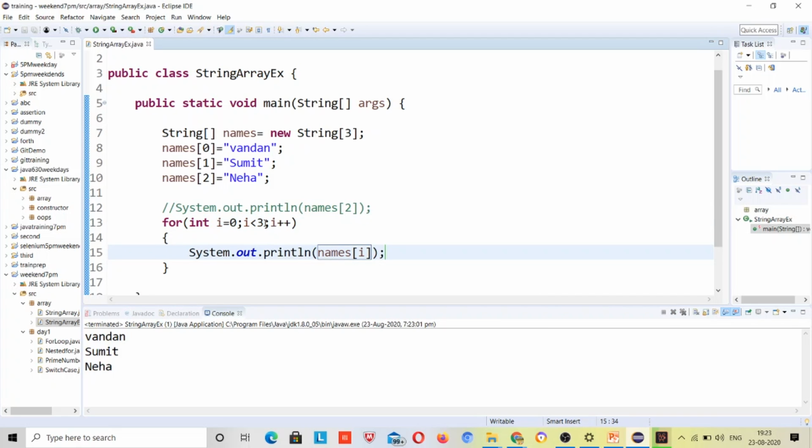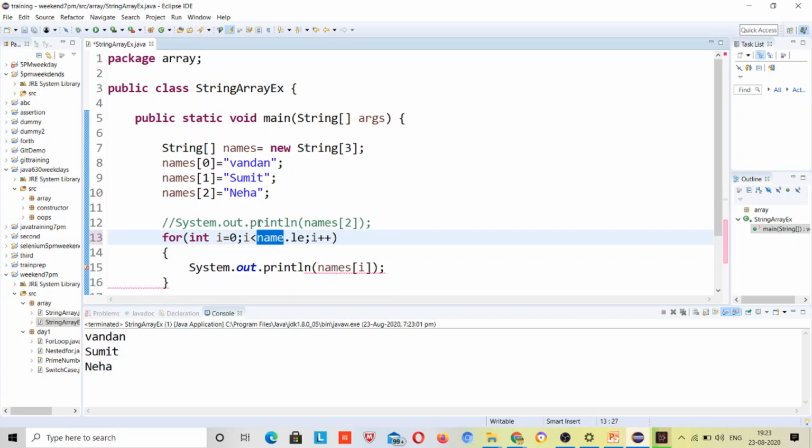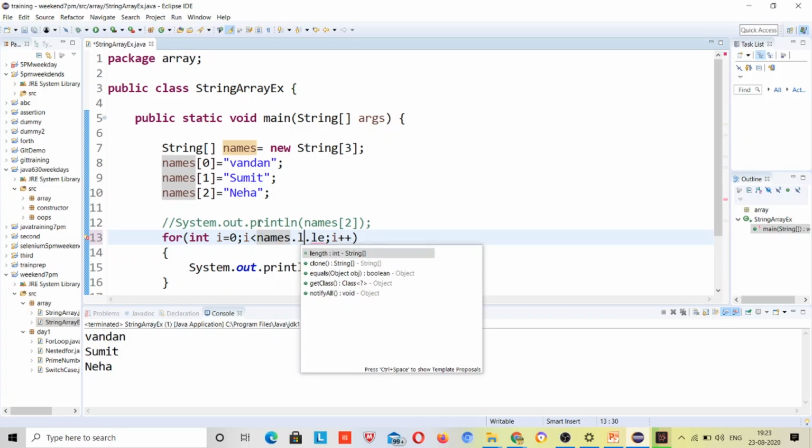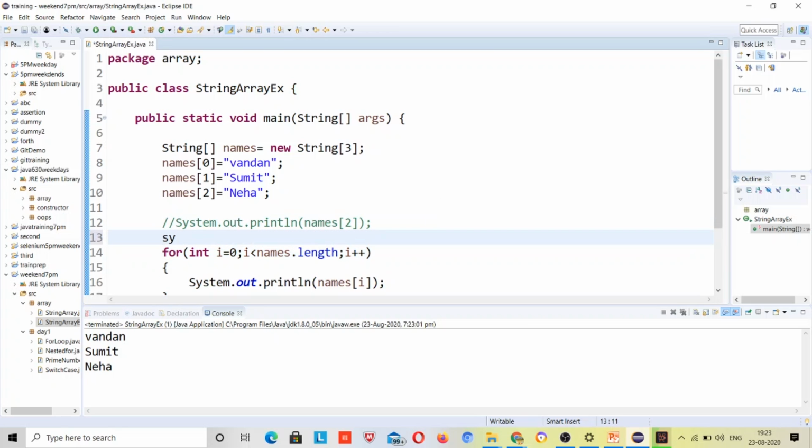Okay, here I can give the same as names.length, array name dot length. So here I have passed names.length, right? So it will run 3 times, because here it will get the value of 3, the size of the array.